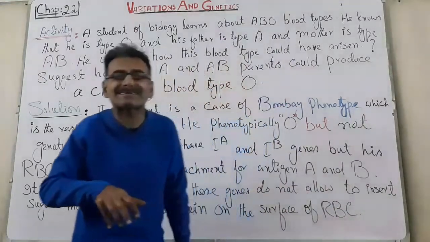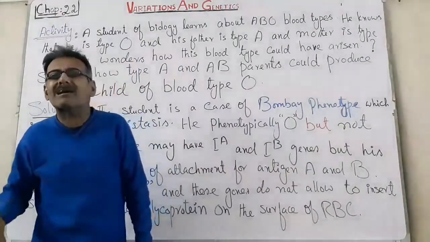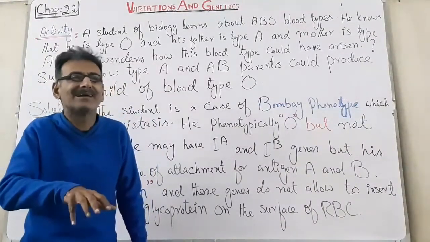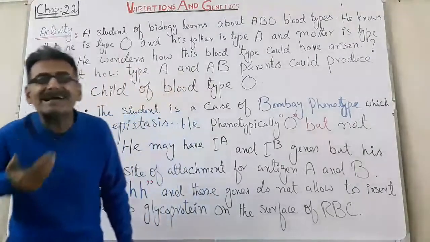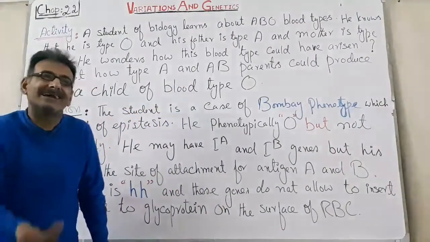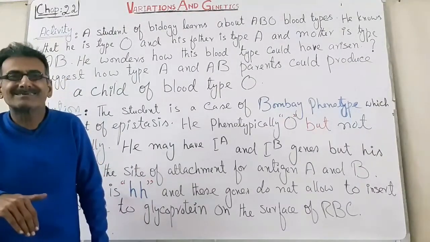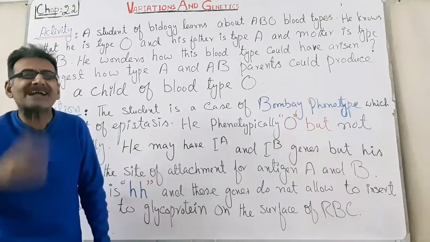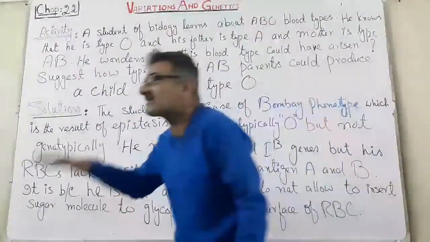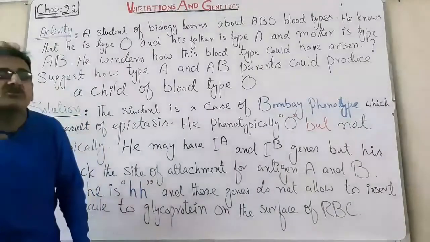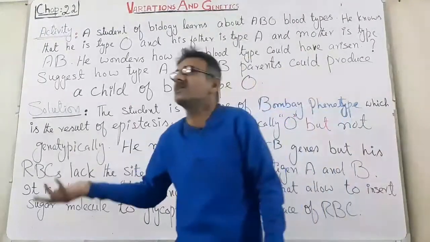In this case the child has no gene capital H, and small h genotype is present in this child, and so when small h genotype is present, there is no site of attachment of antigen A and antigen B on the surface of the red blood cell, and so phenotypically this child will be O and not genotypically O.